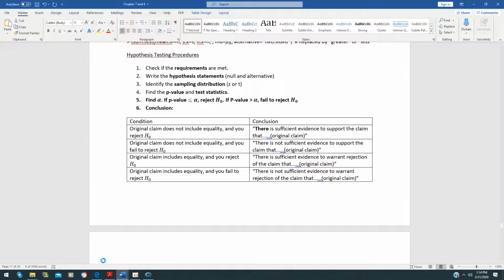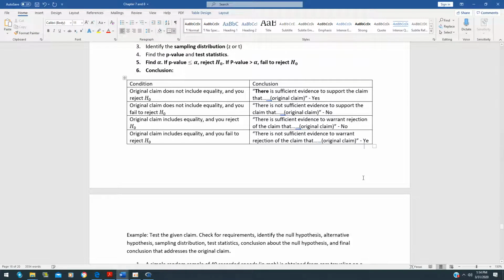So if you look at this table, if you make the conclusion for the first one, then your answer will be yes. If you make the conclusion for the second one, your answer will be no because of the word not. If you make your conclusion on the third one, this is also no, because of the words warrant rejection. Rejection means rejecting, which is negation, no. And the last one, you have the word not and you have the word rejection, so this is like a double negation, so your answer in this case will be yes. Okay, so this is how we figure out how to answer your questions.